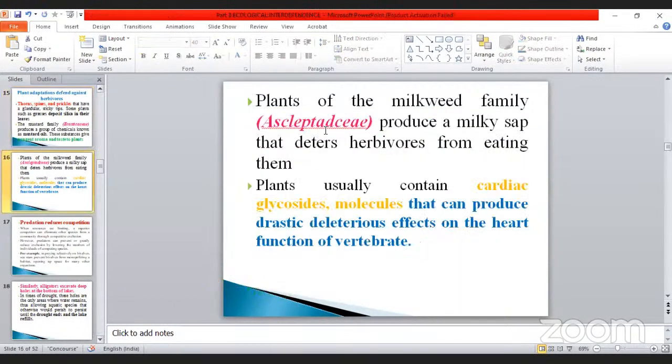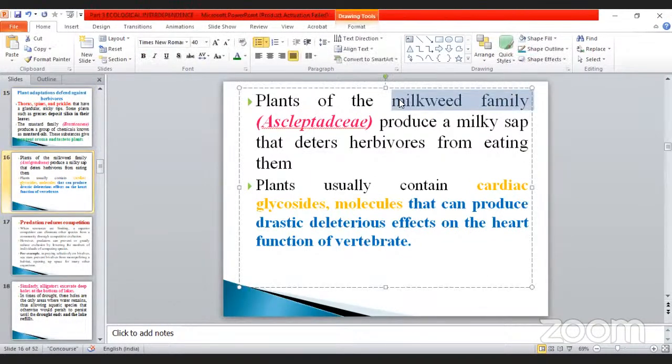Next one is the plants of the milkweed family. Sometimes they may ask about milkweed, Asclepiadaceae. Asclepiadaceae is nothing but which one? Calotropis, which is nothing but yerku. It produces a milky sap that deters herbivores from eating them. So already we know about this one.